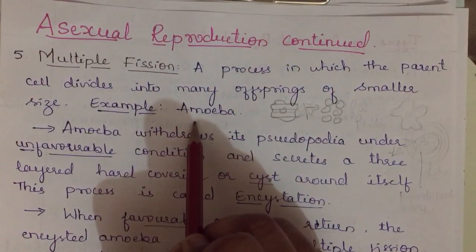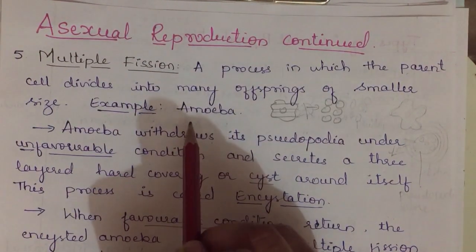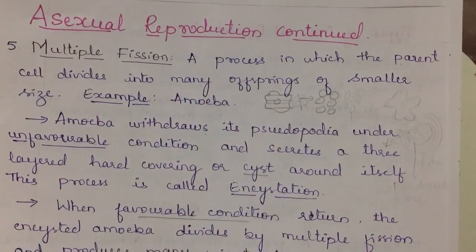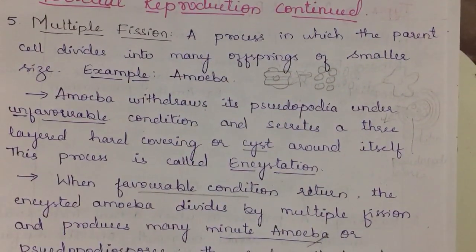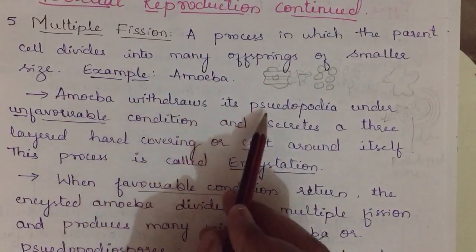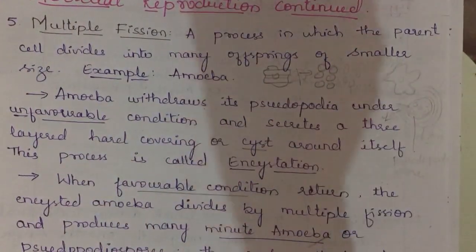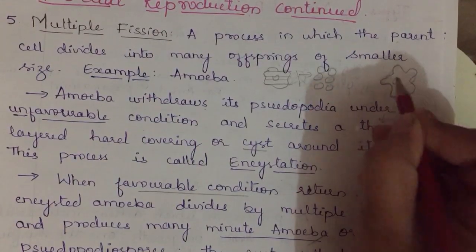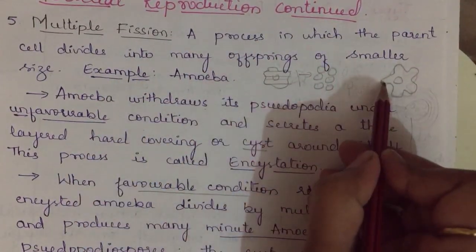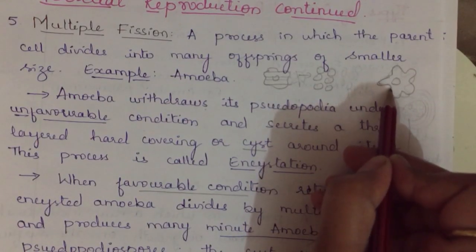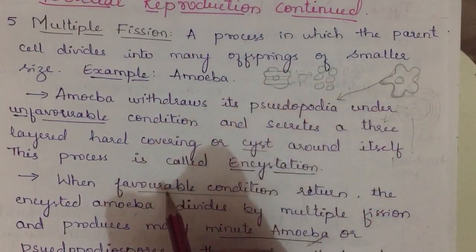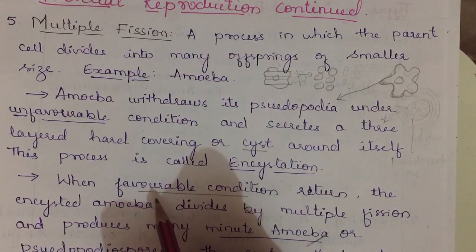Example, amoeba. Now we have an explanation of when and how multiple fission takes place in amoeba. Amoeba withdraws its pseudopodia. The structure of amoeba, we are drawing something like this. These outgrowths, something like this, we call pseudopodia. These pseudopodia are helpful for the movement of the amoeba.